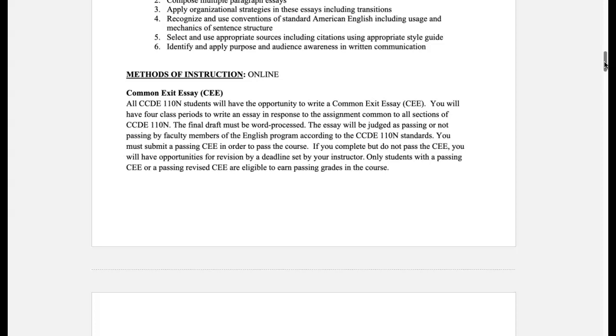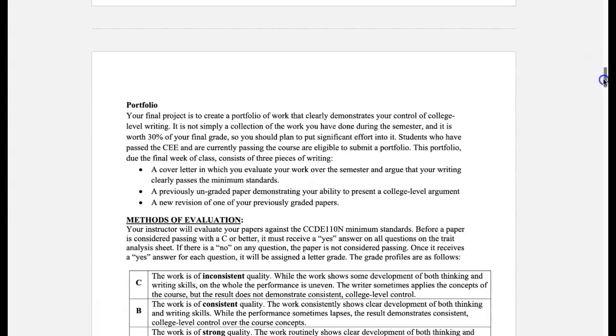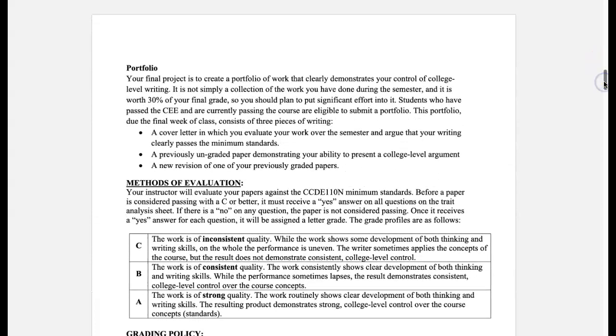But for the most part, everybody who revises their essay passes, because the first time that you take the Common Exit essay, nobody can help you. But then when you start revising it, I can help you, tutors can help you, pretty much everybody can help you. So that's what I'm saying. Don't stress out too much about it, because it's more manageable than you think.